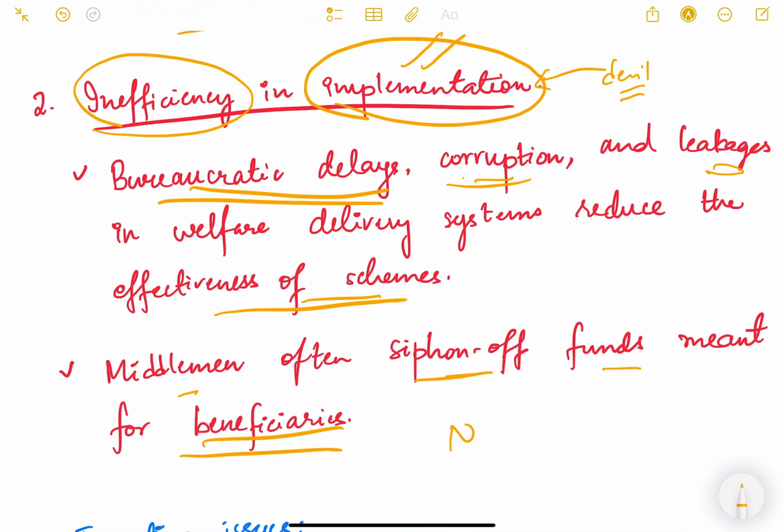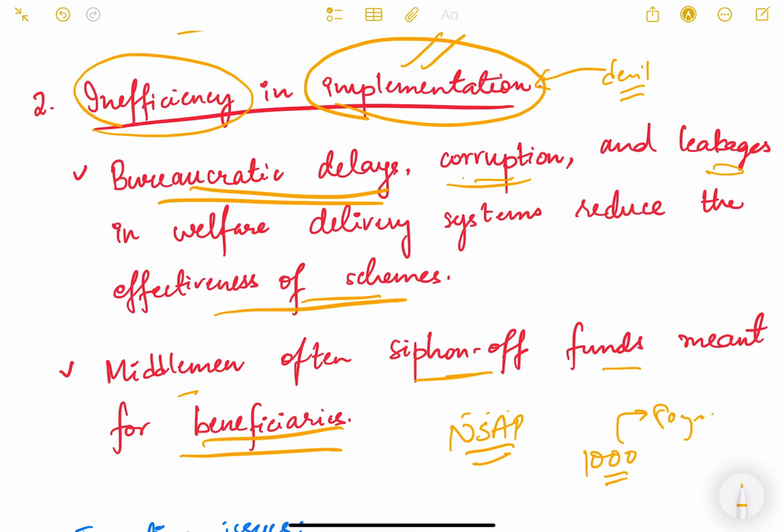For example, take NSAP, the National Social Assistance Program. Say there is an 80-year-old woman who is supposed to get the old age pension, say 1000 rupees per month. But instead of giving that money to this old woman, the middleman who is distributing the pension will keep that money with him and not give it to her.